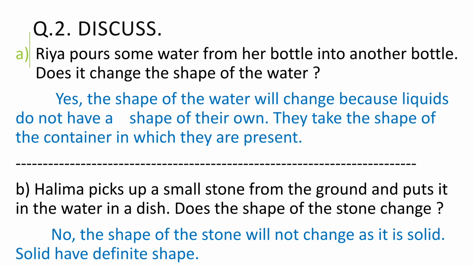Now question number 2 is discuss. First given over here is Ria pours some water from her bottle into another bottle. Does it change the shape of the water? So answer is yes. The shape of the water will change because liquids do not have a shape of their own. They take the shape of the container in which they are present. So if the shape of the bottle is different, the liquid will take that different shape.